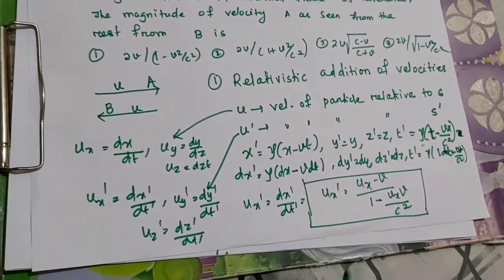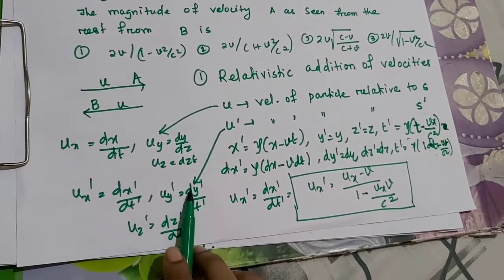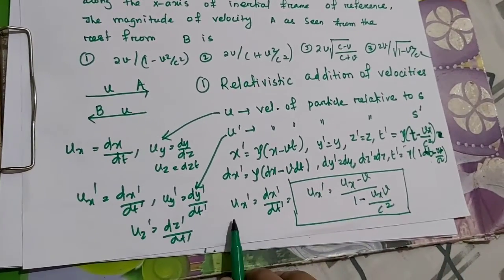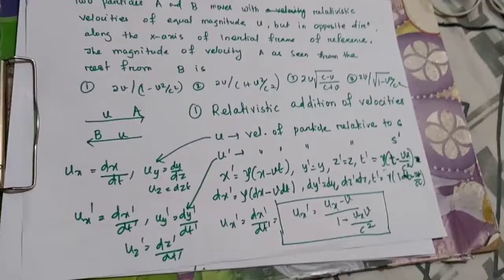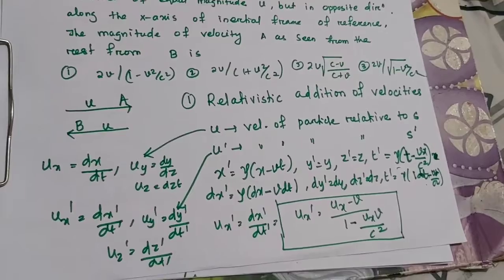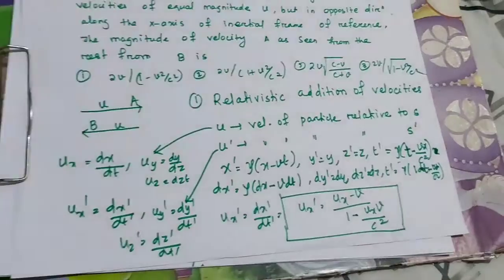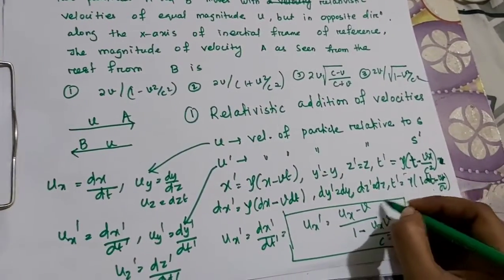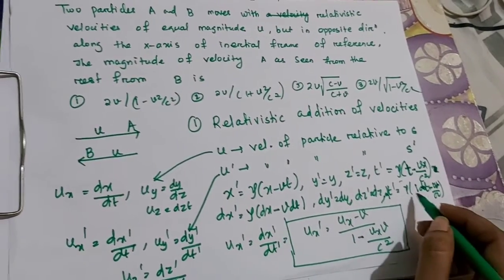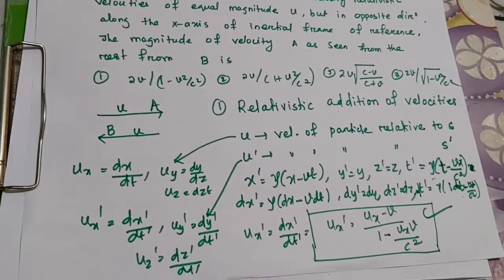Similarly, for uy prime equal to dy prime by dt prime, substituting dy and dt prime, we get the relations for uy prime and uz prime. When I substitute dt prime, gamma gamma gets cancelled, and with a little bit of arrangement I can find this. So this is ux prime.